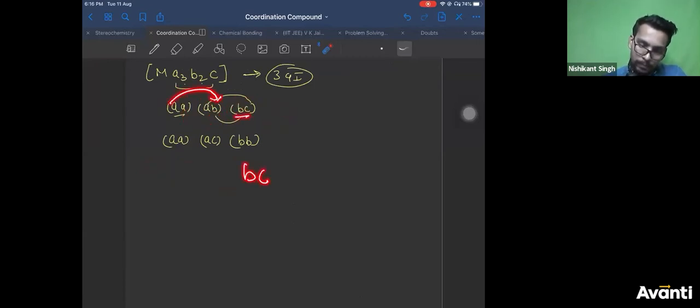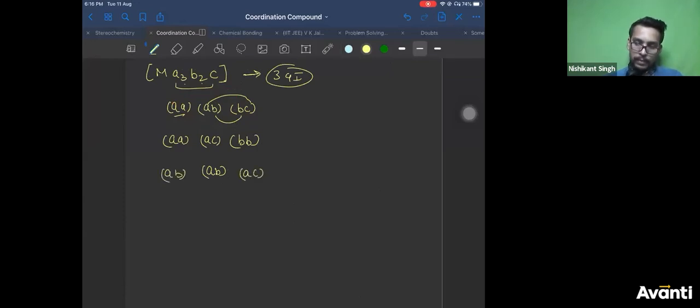Then keep BC constant. A goes with B, A goes with A. Again, you will get first. Closed. Now keep AB constant. If you keep AB constant, interchange A with B and A with C. Keeping AB constant, interchange A with B, AB, A with C, AC, same or different? AB, AB, AC. Do you have anywhere? No, you don't have. Right?